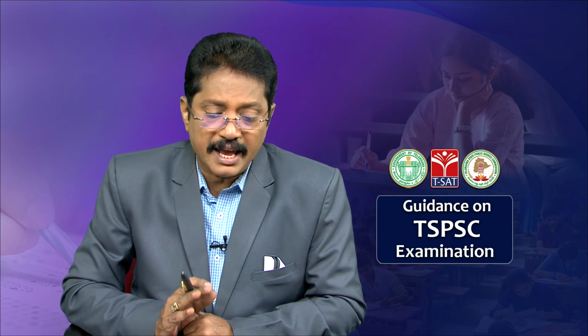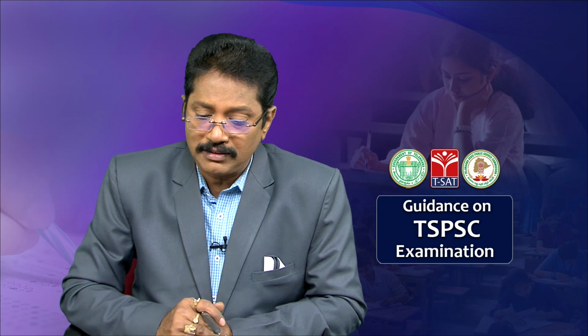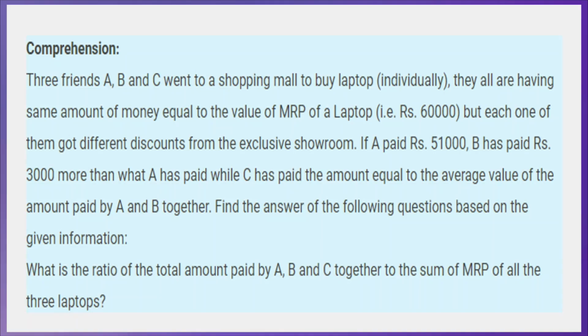Three friends A, B and C went to a shopping mall to buy a laptop individually. All have the same amount of money equal to the MRP of the laptop. The MRP of each laptop is 60,000, but each one got different discounts from the exclusive showroom, clear.